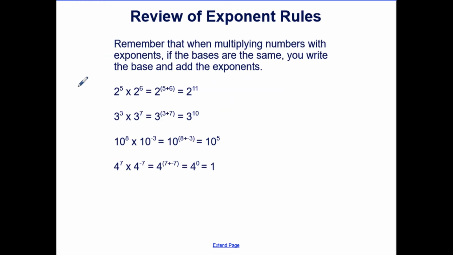Remember that when multiplying numbers with exponents, if the bases are the same, you write the base and you add the exponent. This is key. For example, we have different bases of 2, 3, 10, and 4, but here we're multiplying the same, so we're adding the exponents. The most key example is 10 to the 8th times 10 to the negative 3. Your base is the same, so we're going to add the exponents. 8 plus negative 3 gives us a final exponent of 5.